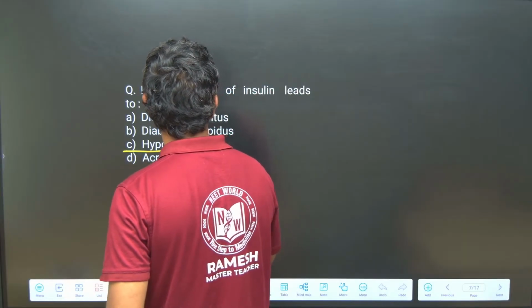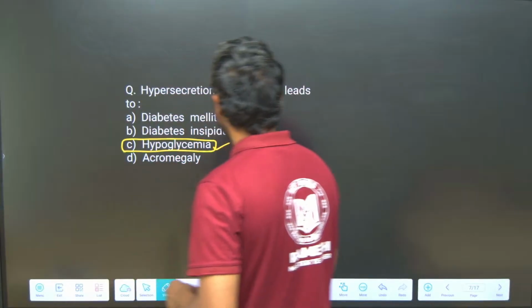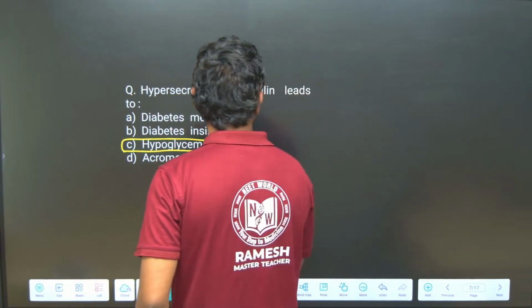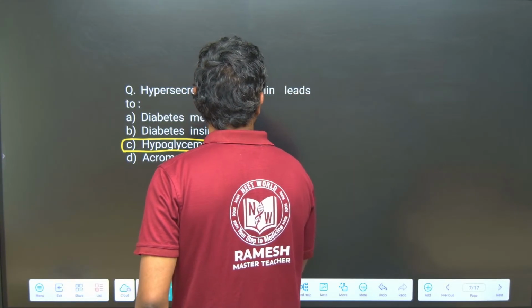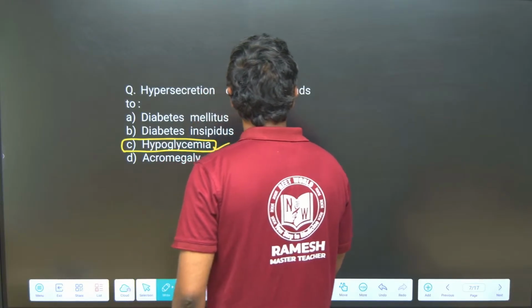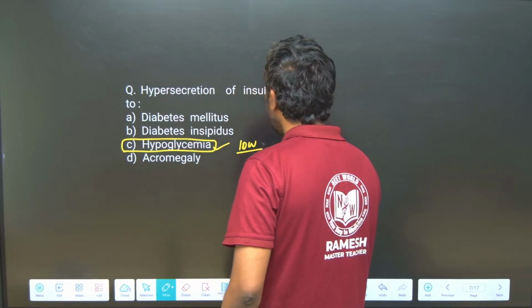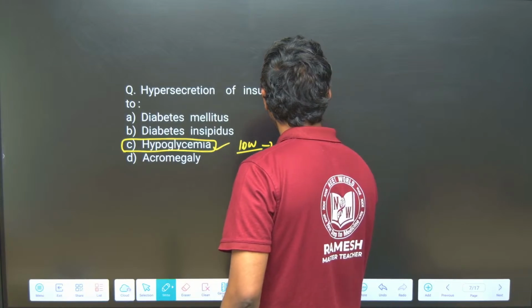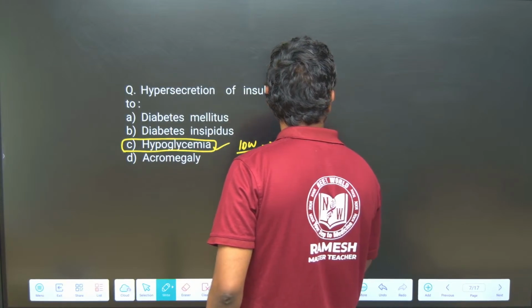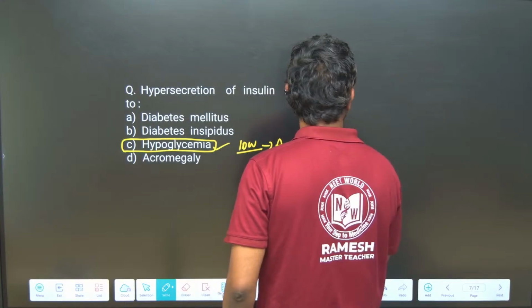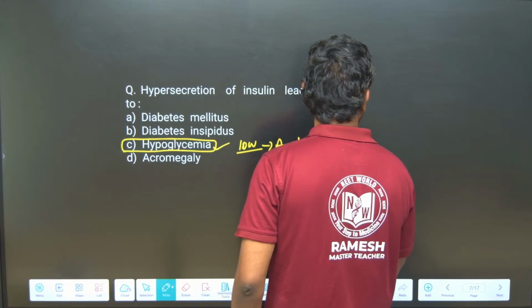This is the answer, guys: hypoglycemia. Hypo means low, a low amount of sugar, meaning glucose, in the blood.